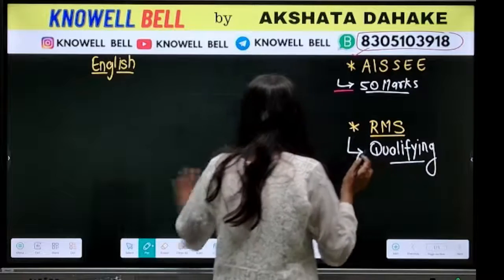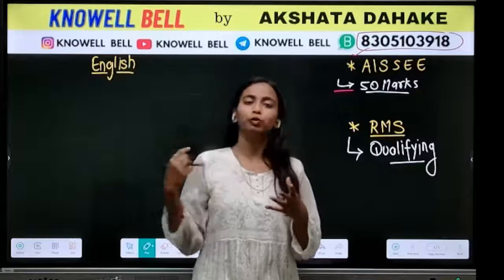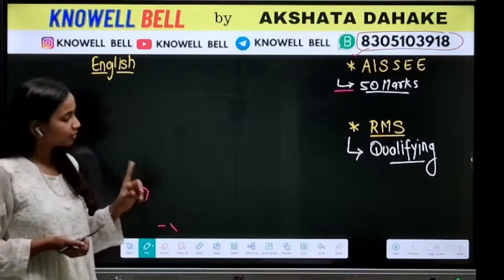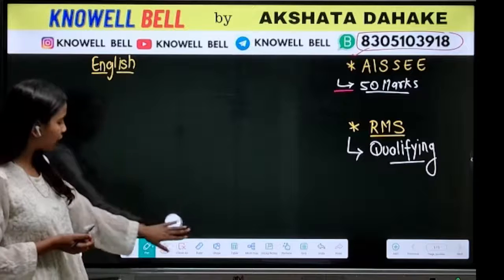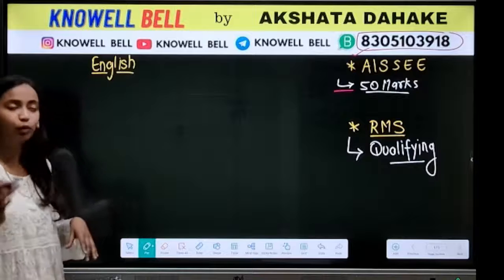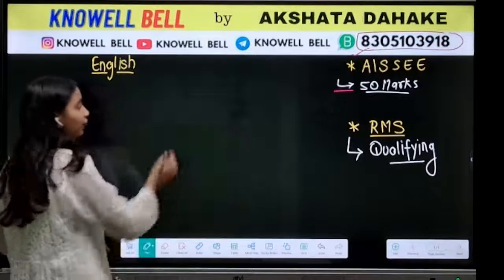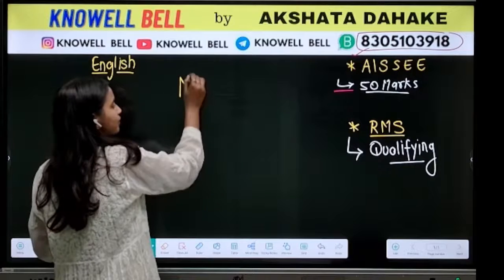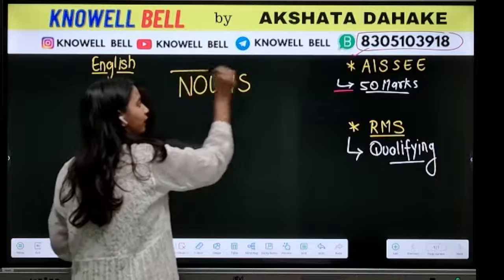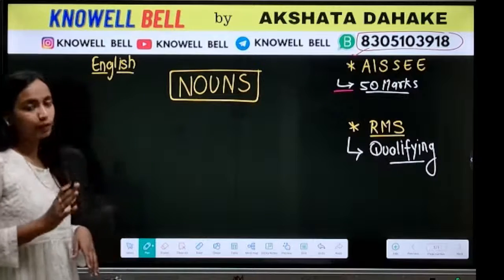हम discuss कर रहे थे that in Sainik School entrance exam, English will constitute 50 marks. Total आपको 50 marks का English आएगा. On the other hand, RMS में जो English है आपका, it is very important. But at the same time, it is qualifying in nature. मतलब जो section है आपको, you only have to qualify it. Okay. So the first topic that you will encounter in the syllabus of Sainik School entrance exam is nouns. Nouns is actually a very important chapter. अगर आप देखोगे syllabus को perspective से, so nouns is very important.